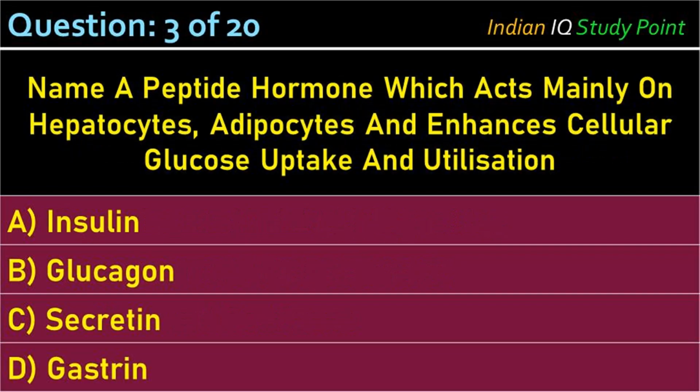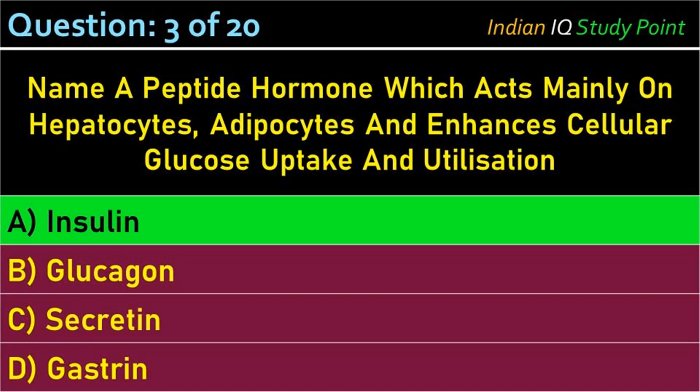Coming to the next question, name a peptide hormone which acts mainly on hepatocytes and adipocytes and enhances cellular glucose uptake and utilization. Option A, insulin. B, glucagon. C, secretin. D, gastrin. And the correct answer is option A, insulin.